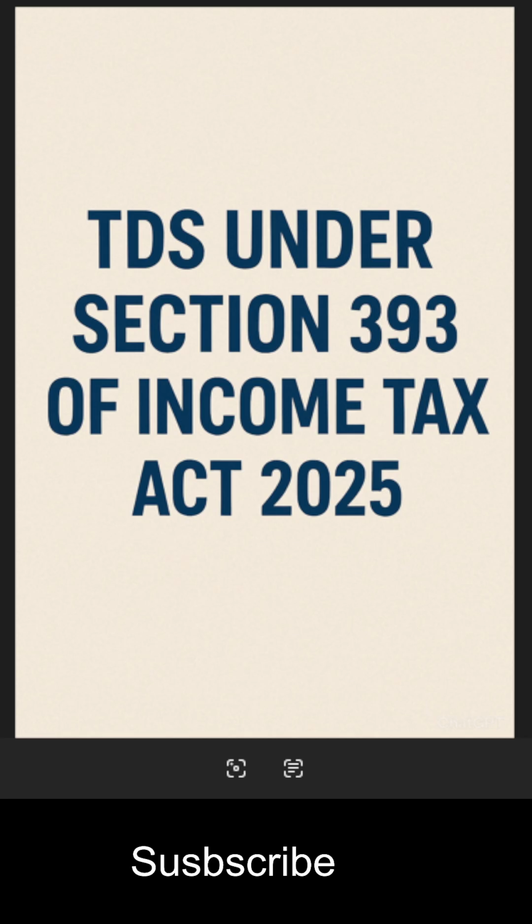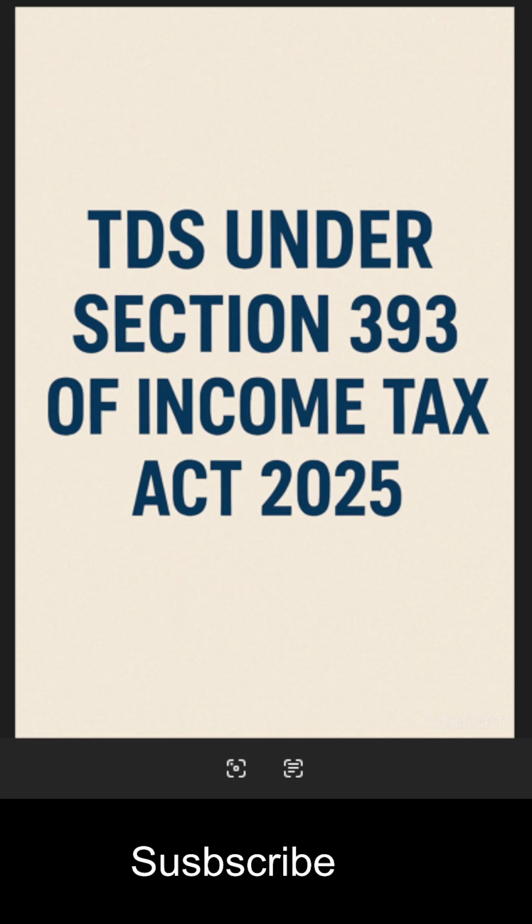The next one is any income by way of commission, not being the insurance commission referred to in serial number 1, or brokerage. Here it is other than the insurance commission. Then the payer is the specified person who pays. The rate is 2%. The threshold limit here also is 20,000 rupees.